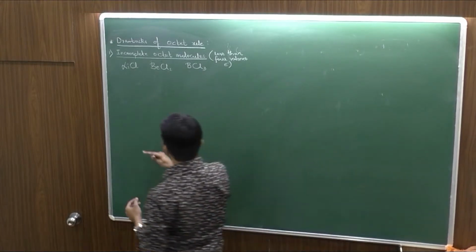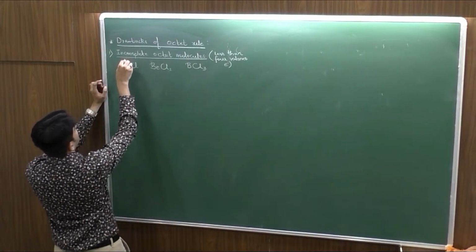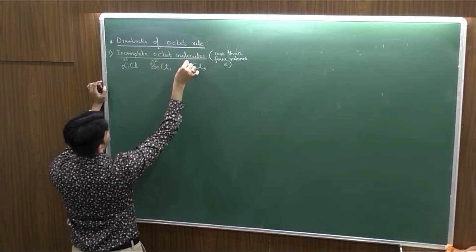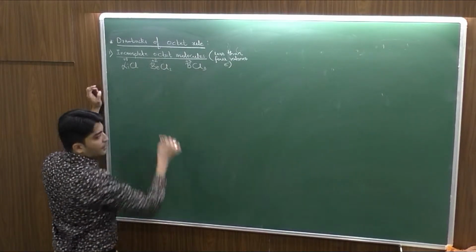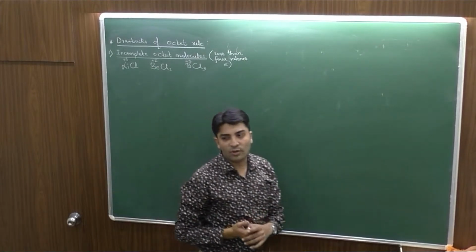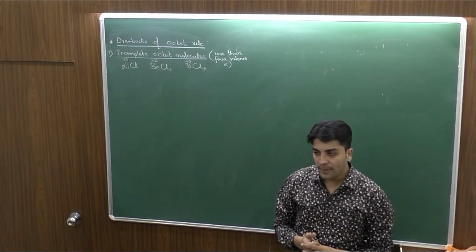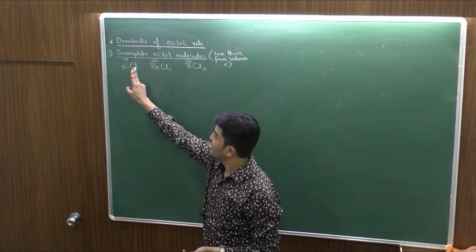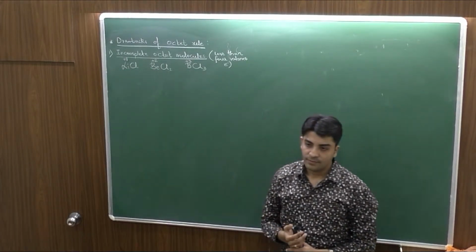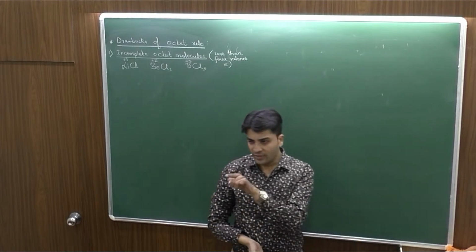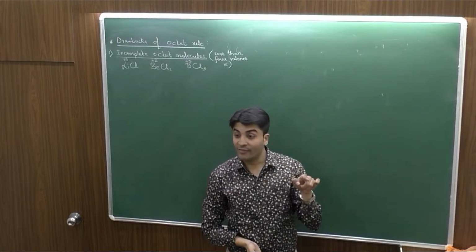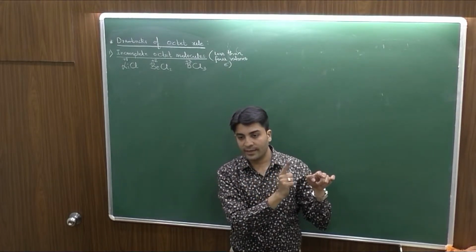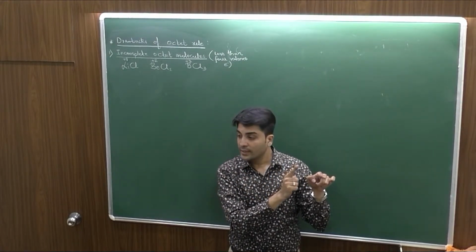So if I compare these 3 compounds, LiCl having Li plus 1, BeCl2 with plus 2, and BCl3 with plus 3, the anion in all 3 compounds is the same, but the cation is different. The size of the cation, if we compare Li, Be and B, goes on decreasing, because these elements are placed from left to right in the second period, and from left to right the size goes on decreasing.